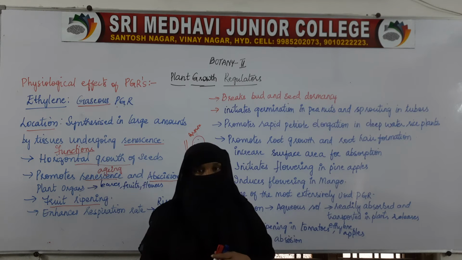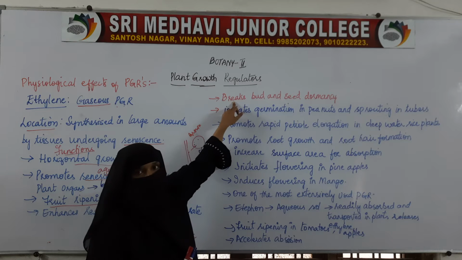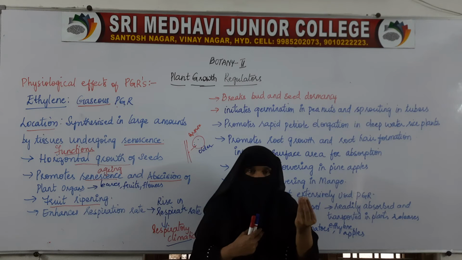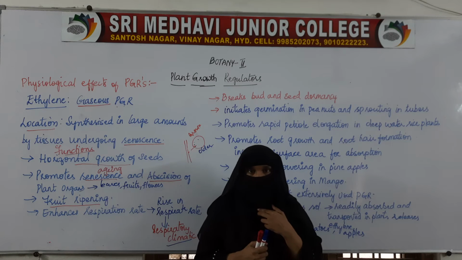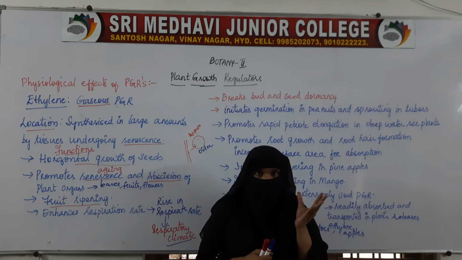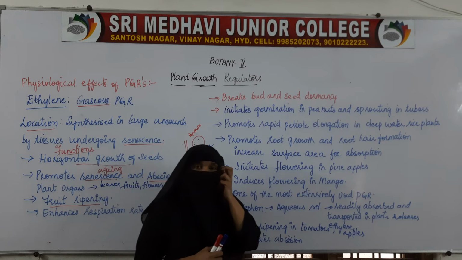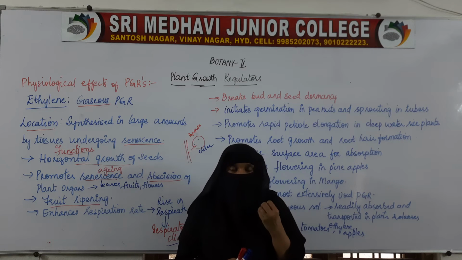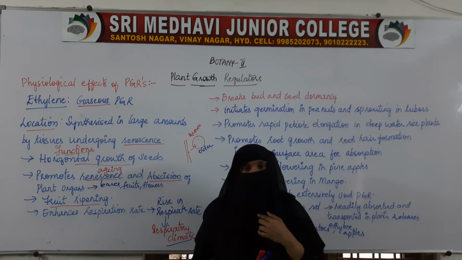Apart from that, it breaks bud and seed dormancy. A bud is a modified shoot, and it is closed. When it opens it will bloom into a flower. Because of some reasons the bud will not open and bloom into the flower. But when ethylene is given to it, the bud will bloom into a flower, breaking the dormancy.